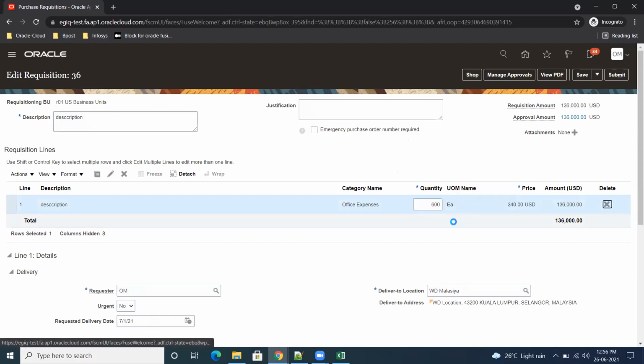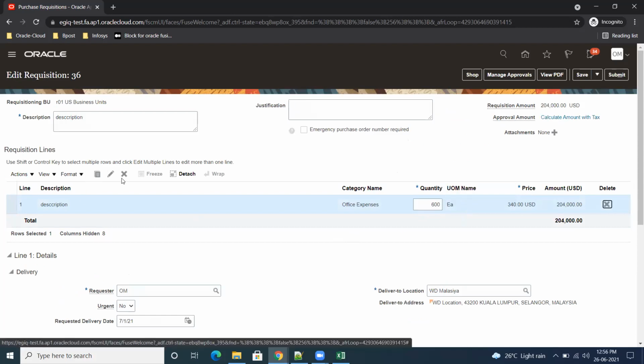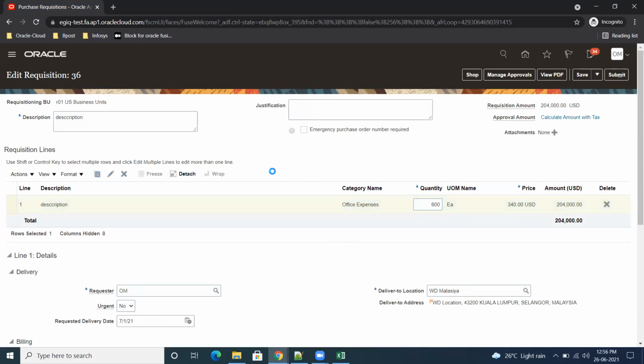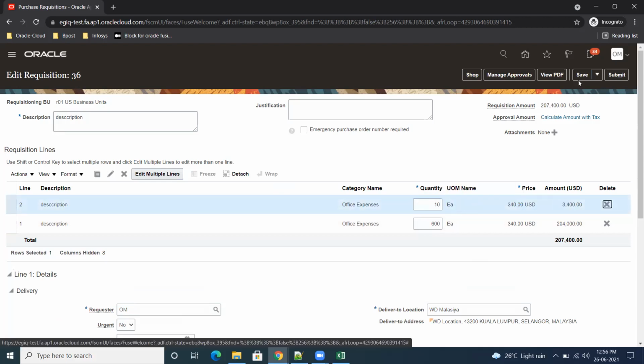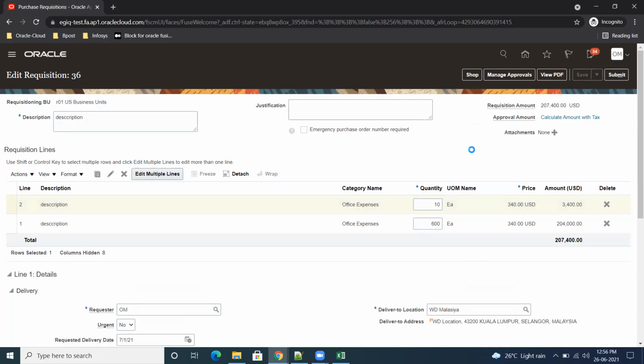And if you want, you can make one more duplicate also. Duplicate office supplies. So I wanted to give here some 10 quantities. Save, submit the form.